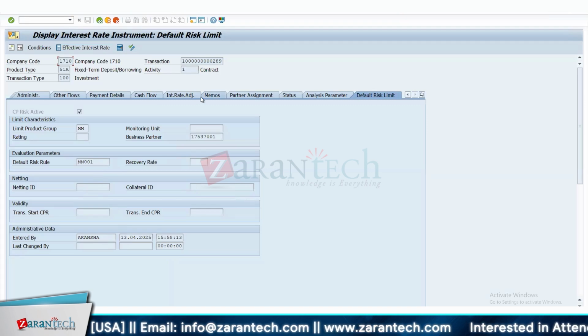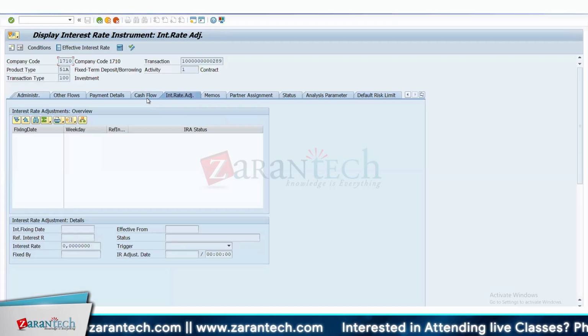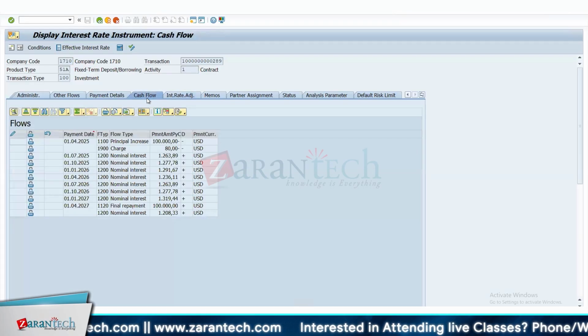I think this interest rate adjustment, these tabs are important. After that, we will discuss the risk rule and all stuff related to risk in the upcoming session, right? We will discuss, but we'll discuss more on the exposure, hedging, balance sheet exposure on those sides. We will not cover everything related to risk.